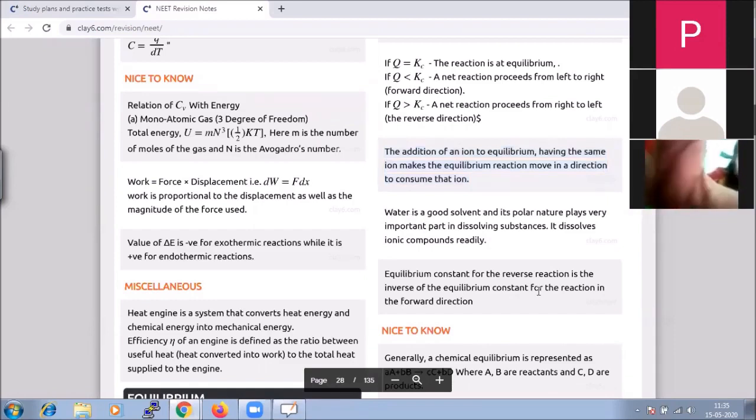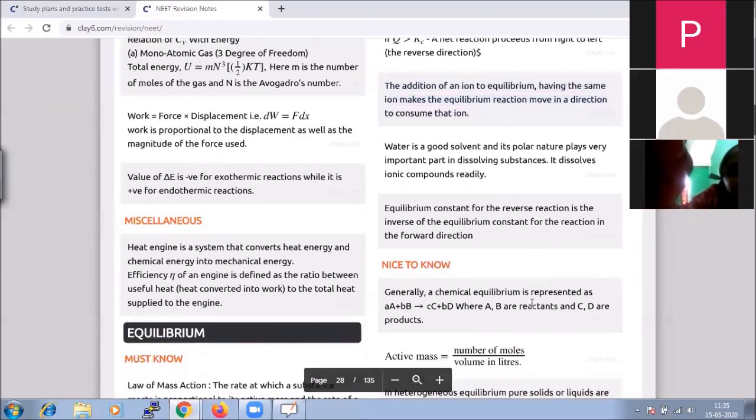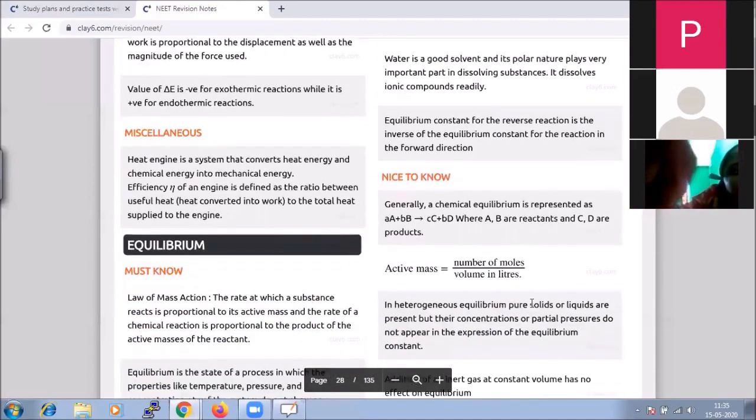And the equilibrium constant for the reverse reaction: do remember, for the reverse reaction, it is the inverse of the equilibrium constant. Generally, in a chemical equilibrium representation, we take A and B as the reactants, and C and D, for example, as the products.